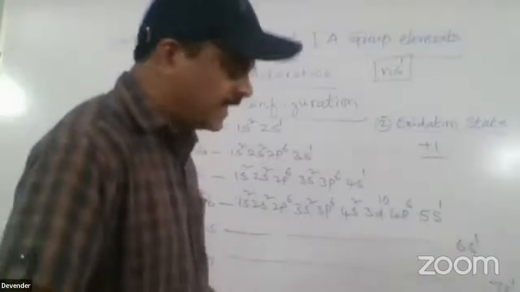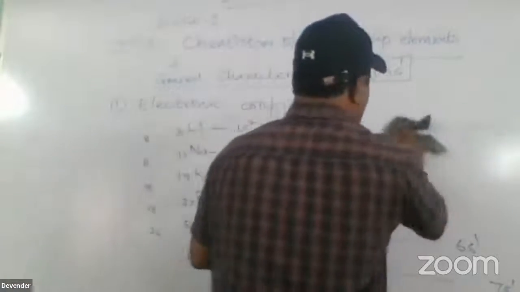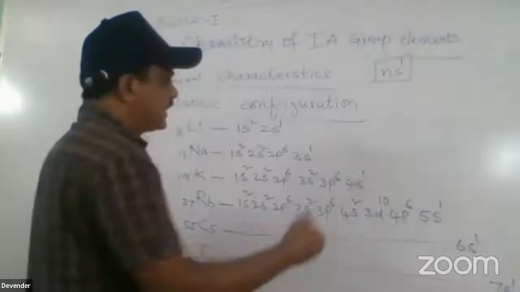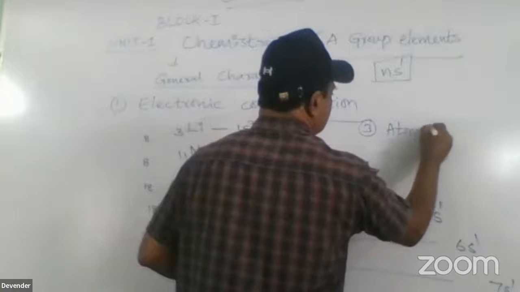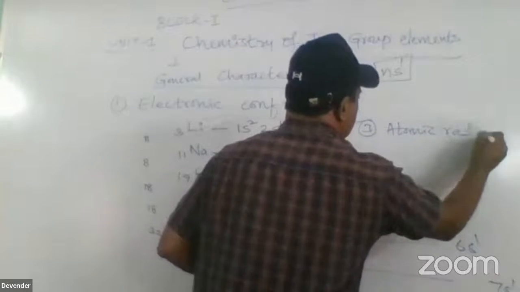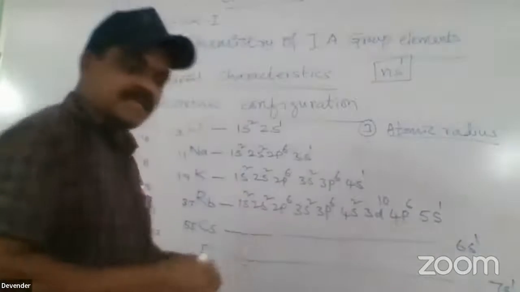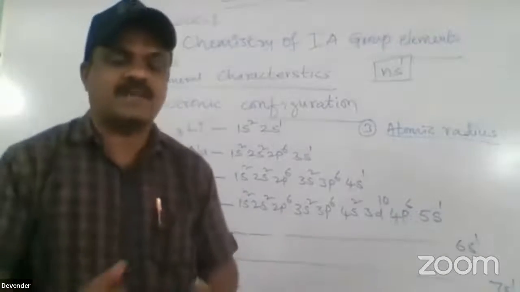Coming to the third property, atomic radius, which means size. See friends, the atomic radius means the size of the atom.